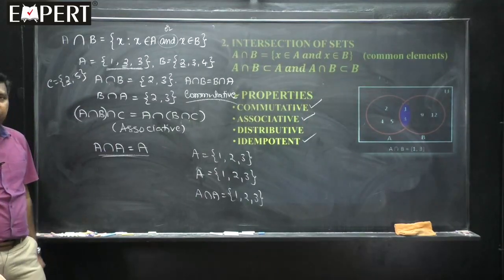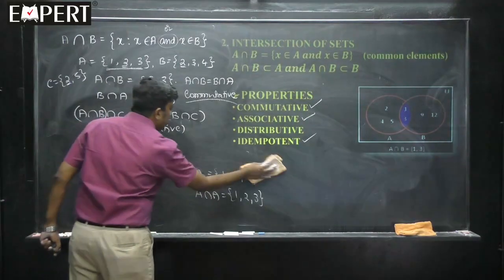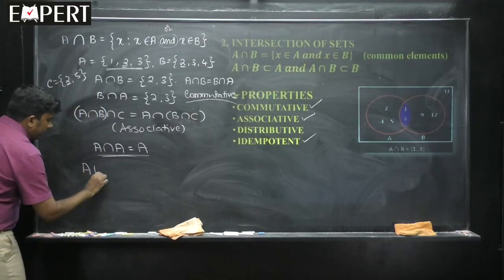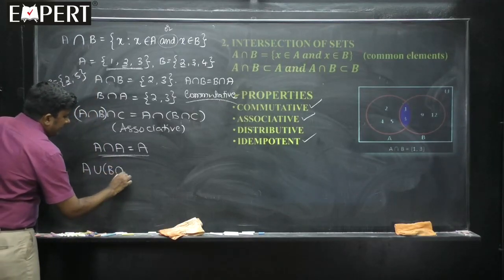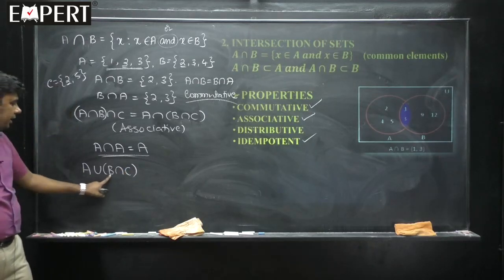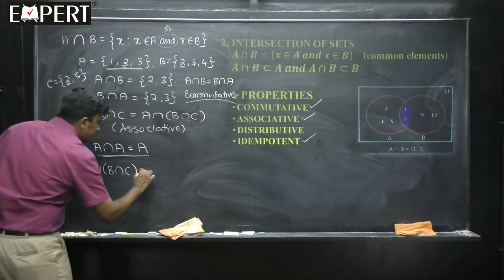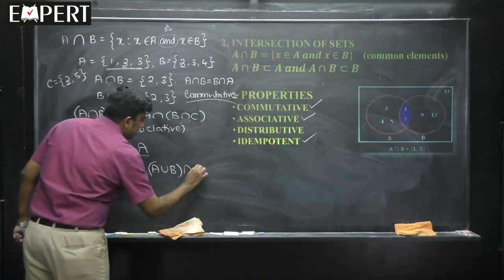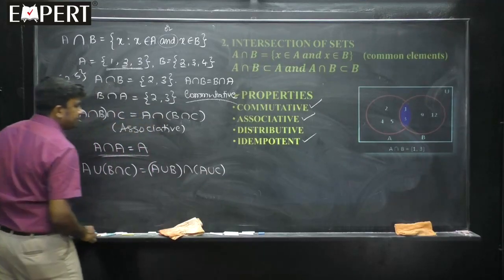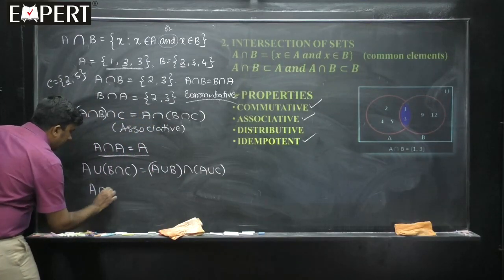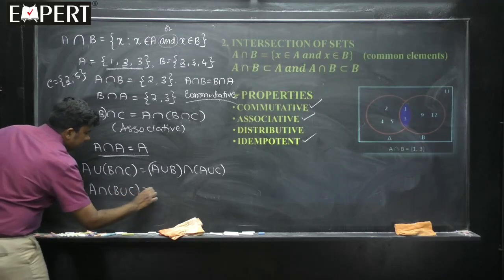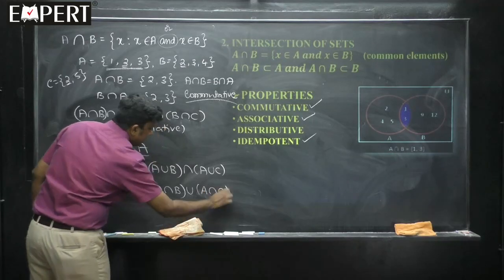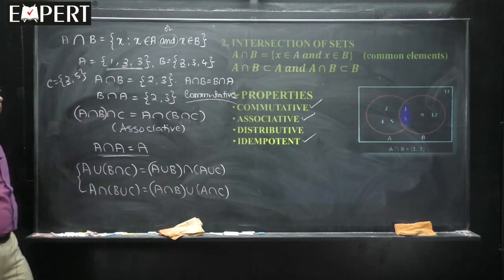Now, if I take the distributive law, what do you mean by distributive law? That you should know. Distributive law means if you take 3 sets, A union B intersection C, then I can write this as A union B intersection A union C, and A intersection B union C is A intersection B union A intersection C. These 2 are together called the distributive law.